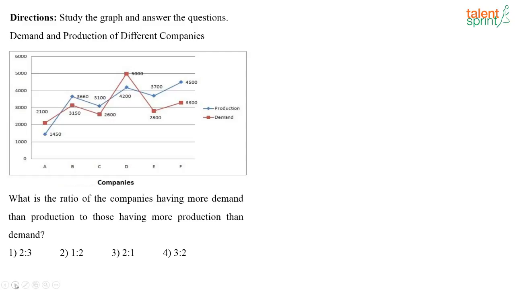So which are the companies which has more demand than production? Companies which has more demand than production is, if you look at company A, the demand is 2100, the production is only 1450. So companies having more demand than production, one of the company is A.